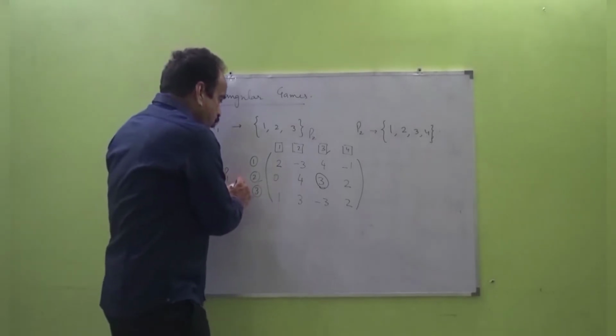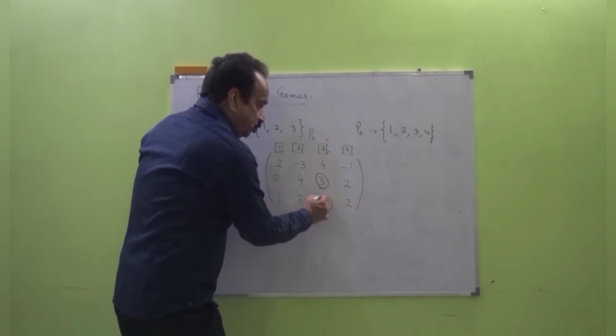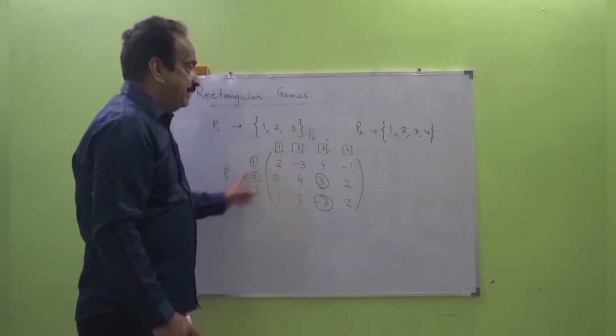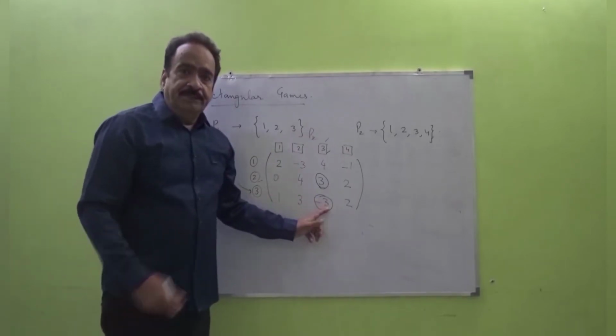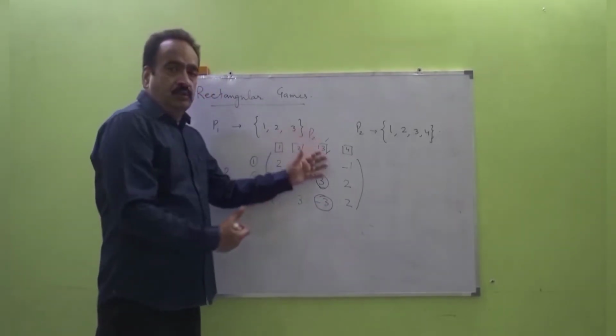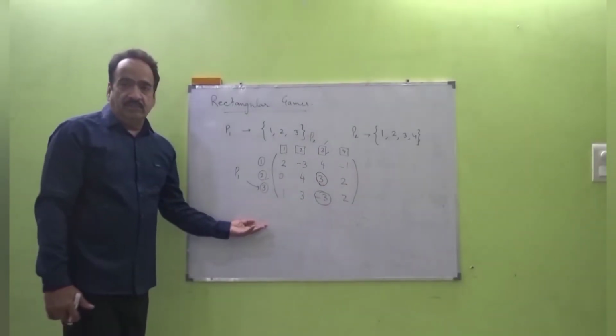So if P1 chooses number 3 and P2 chooses number 3, then minus 3 units are to be paid to P1 by P2. This means that P1 will get minus 3. It means P1 will pay to P2 3 units over here. Now such games are referred to as rectangular games.